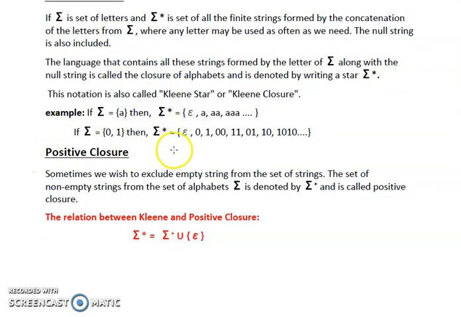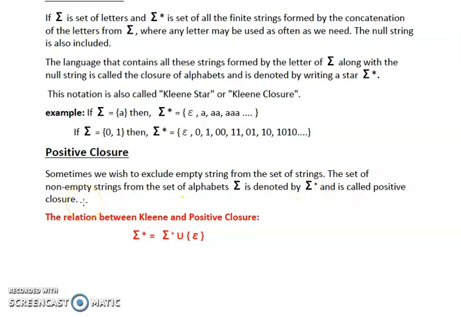Now next is our positive closure. Sometimes we wish to exclude the empty string from the set of strings. The set of non-empty strings from the set of alphabet Sigma is denoted by Sigma plus and is called positive closure.